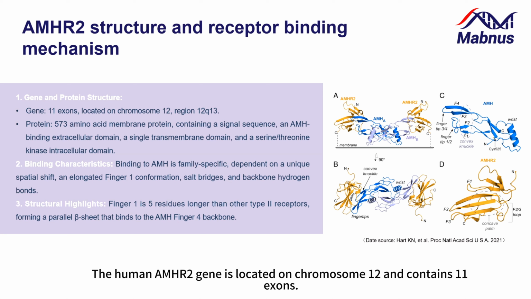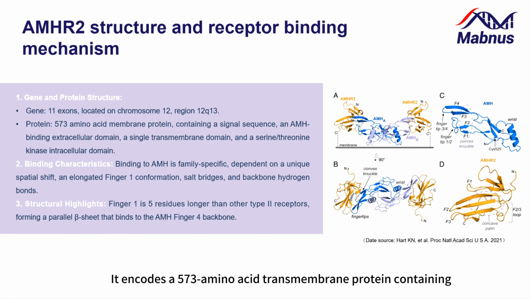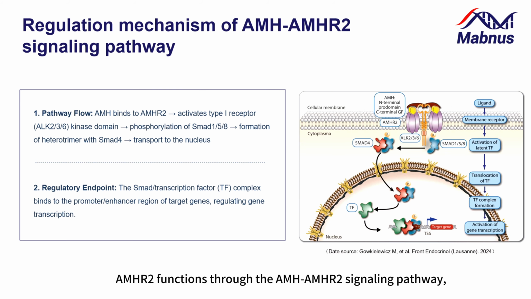The human AMHR2 gene is located on chromosome 12 and contains 11 exons. It encodes a 573 amino acid transmembrane protein containing a signal sequence, an extracellular domain for binding AMH, a transmembrane domain, and an intracellular domain with serine or threonine kinase activity. Notably, the extracellular domain structure of AMHR2 resembles that of a three-finger toxin, which is specific to TGF family type 2 receptors.